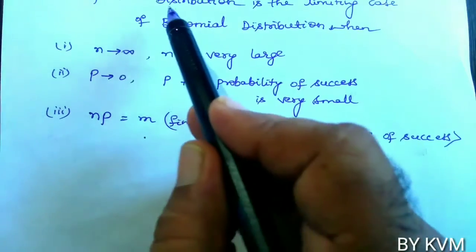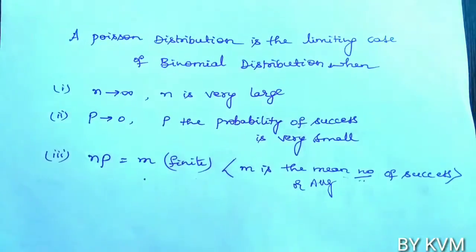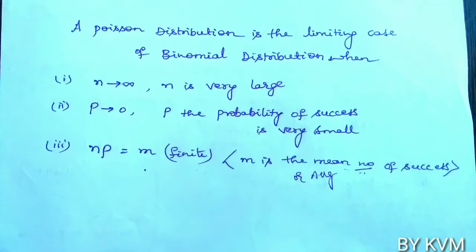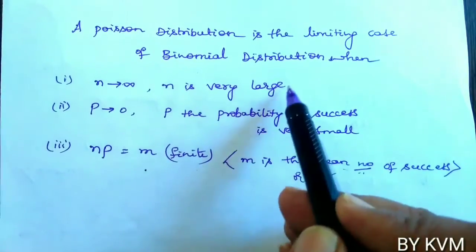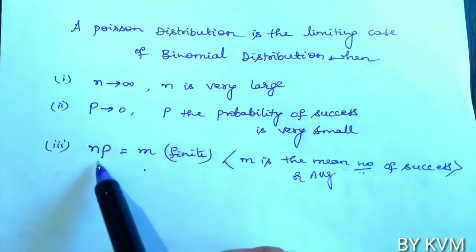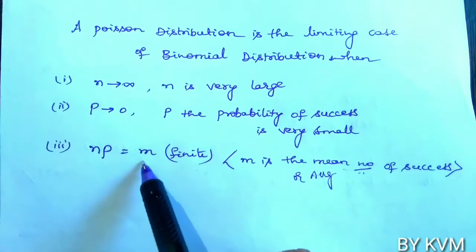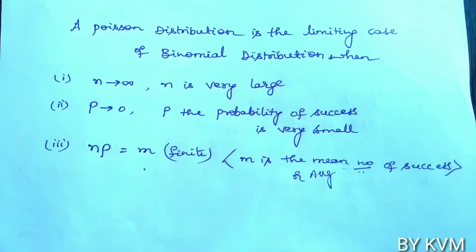Then we can apply Poisson distribution: instead of going for binomial distribution, we can go for Poisson distribution.